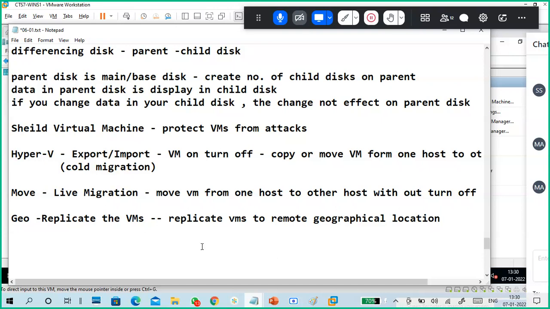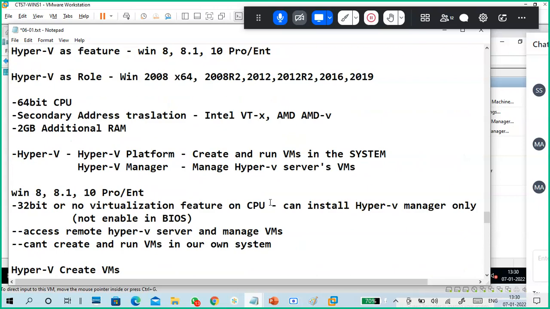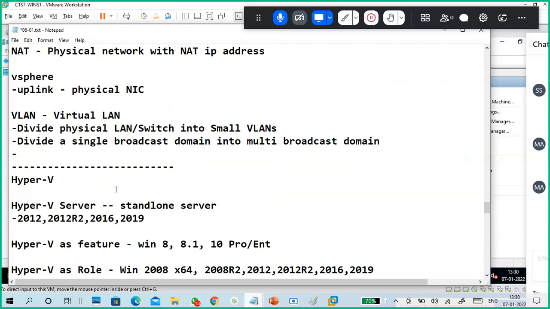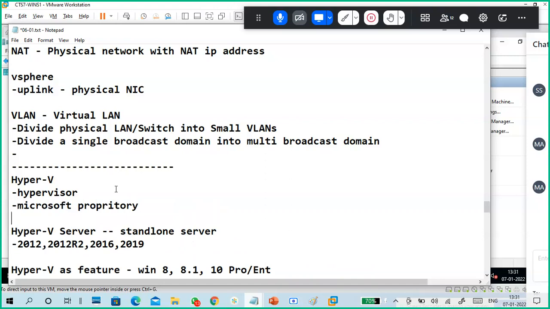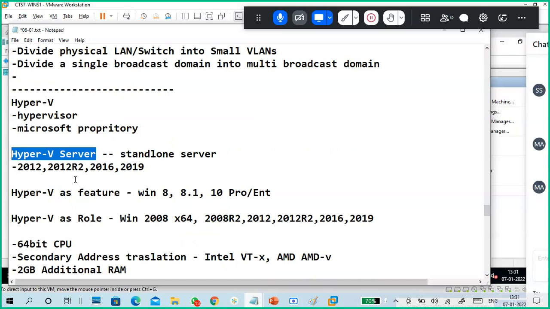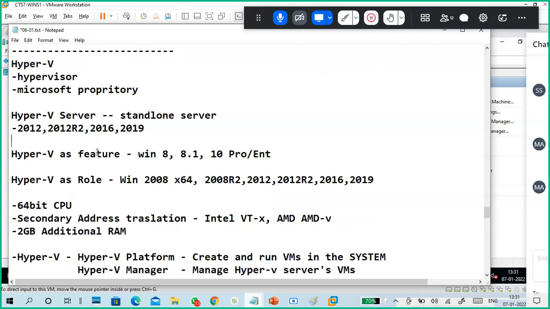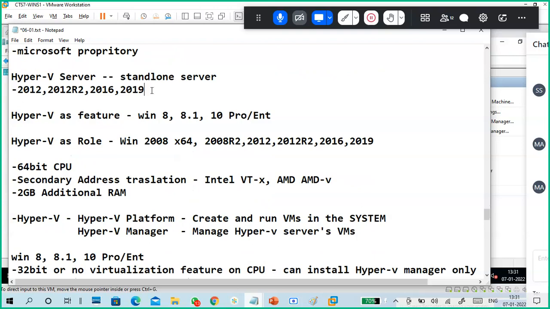Okay, this is another feature of Hyper-V. Guys, a small conclusion and close. So what is Hyper-V? Hyper-V is a hypervisor, which belongs to Microsoft, proprietary. Next, Hyper-V standalone server is there, like Hyper-V Server 2012, 2016, 2019. Standalone server currently available. The old ones I am not talking about. Currently, you can download these.